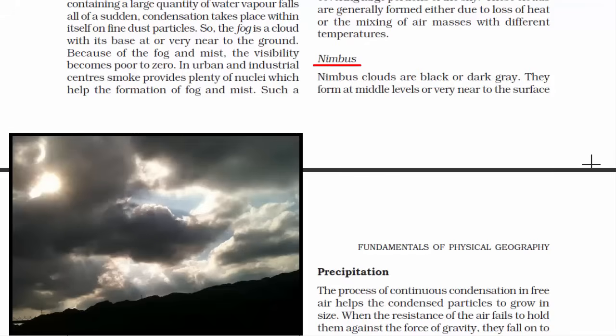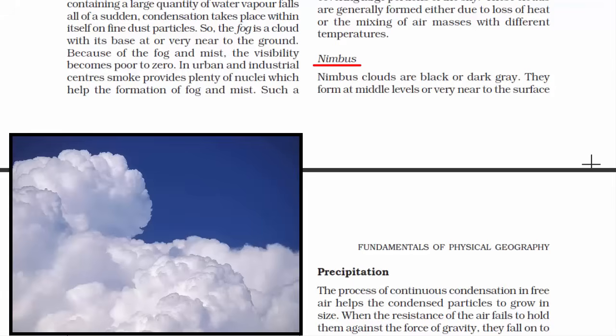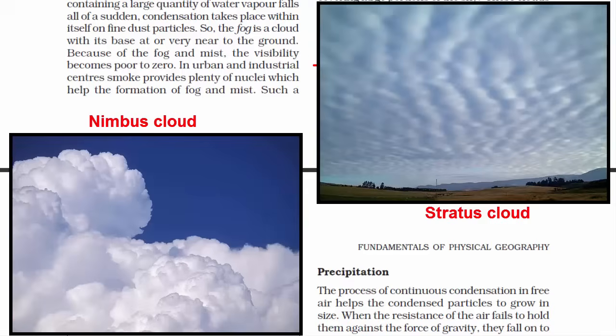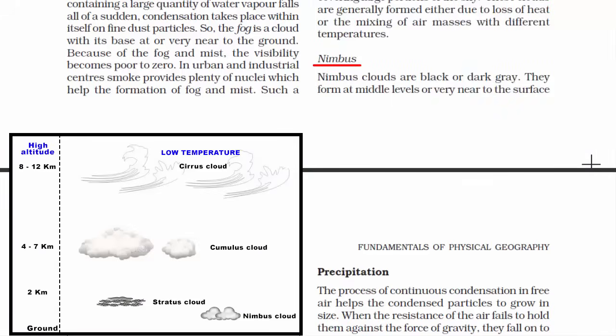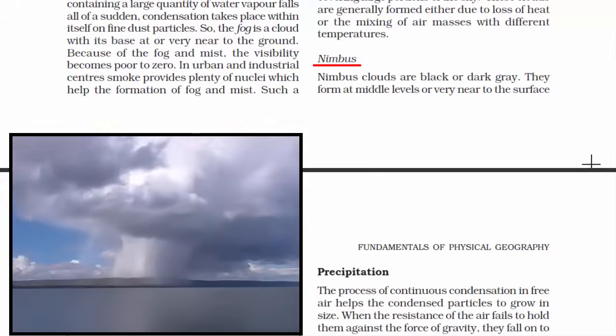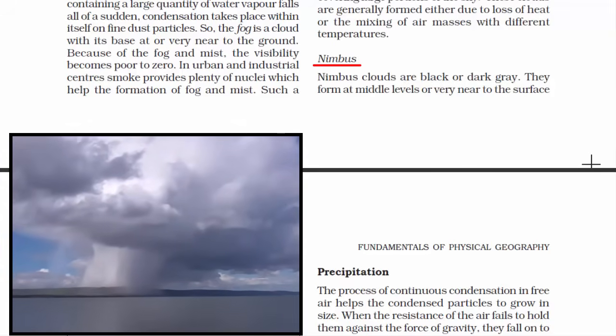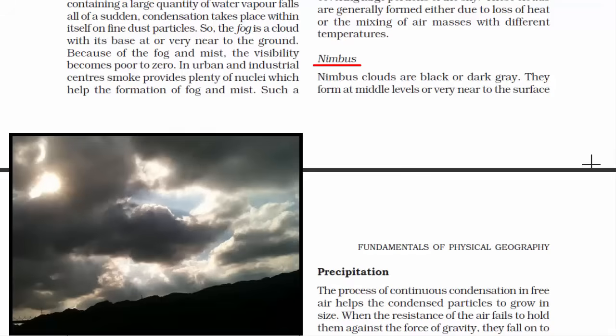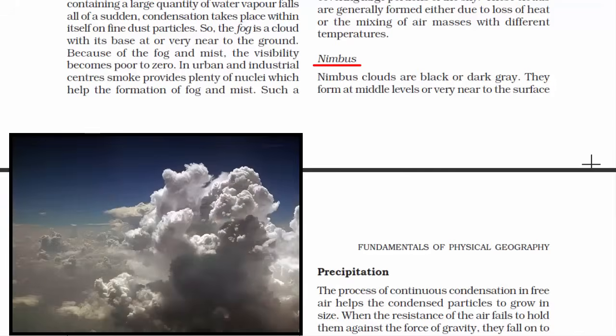Now these clouds are black or dark grey and they exist in the form of layers just like the stratus cloud. But they cannot be called stratus cloud. Have a look at this picture. These clouds are formed at low altitude, around 3 kilometers or so, and sometimes they are very near to the surface of the Earth. Since I've said that these clouds are black or dark grey in color, that makes them dense and these clouds block the rays of the sun from reaching the surface of the Earth. Nimbus clouds do not have any specific shape. However, they are thick and dense, so naturally they consist of a large amount of water vapor.